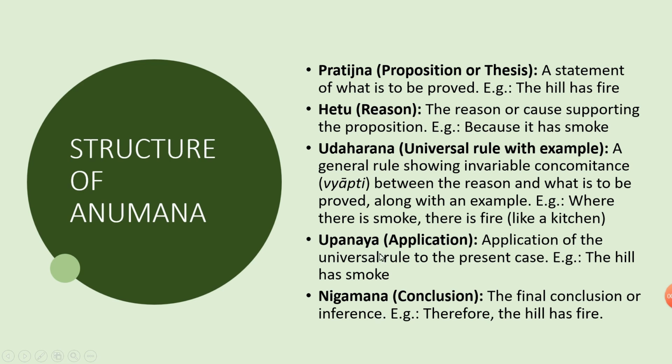Next is Upanaya, application. Now I know this particular example, that is Udarana, and I am applying that knowledge to this statement. So Upanaya is the application of the universal rule to the present case. So, the hill has smoke. That's why. Next is Nigamana, the conclusion. The final conclusion, or the inference, that is: since the hill has smoke, therefore the hill has fire. So these are the structures of Anumana.